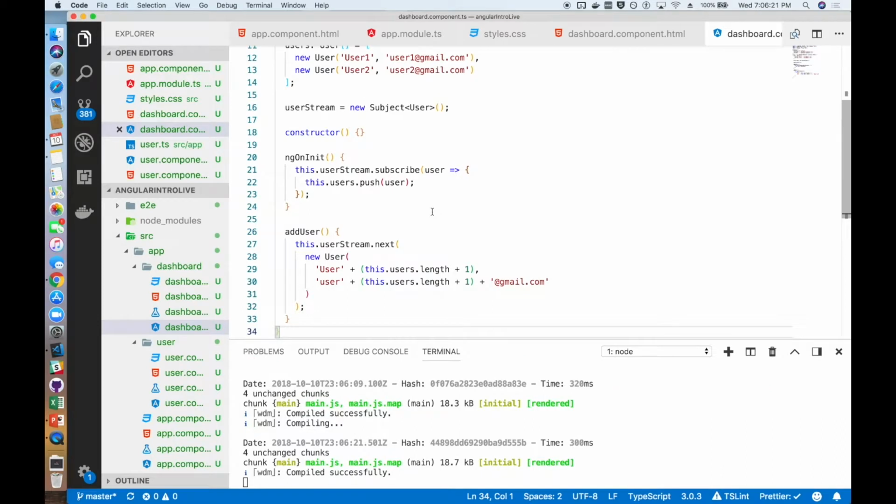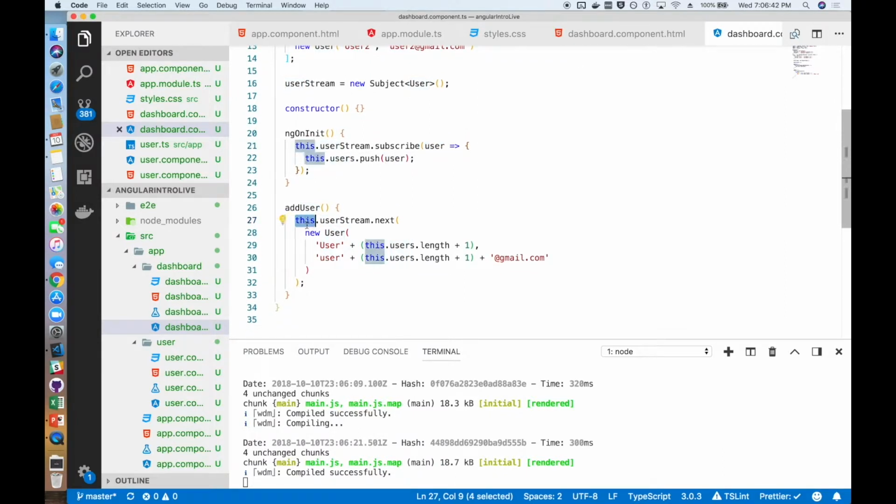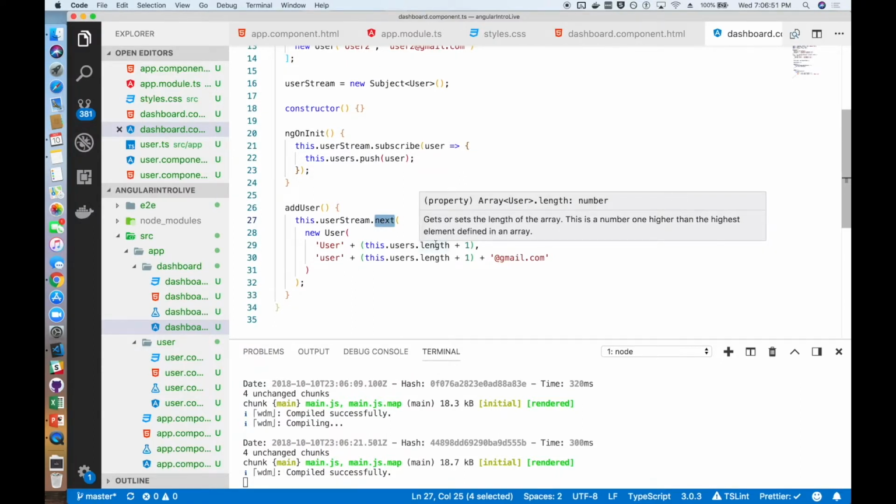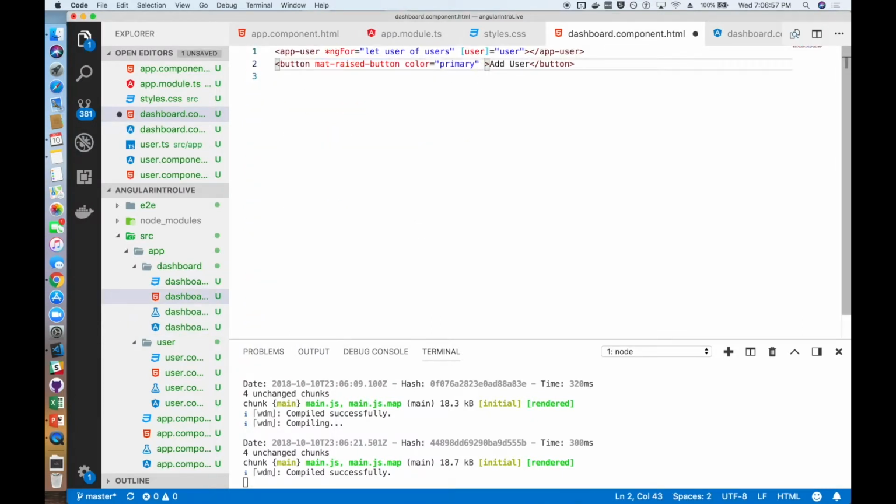So we're going to put two functions into our dashboard. In our ngOnInit, we're going to basically say that we are subscribing or watching our user stream for changes. And when the change happens on a user, we are going to push the user that comes in into our users list. Then in our add user function, when the add user is called, we're going to take the user stream and set its new value using .next to a new user, and it's just using our constructor, fairly simple.